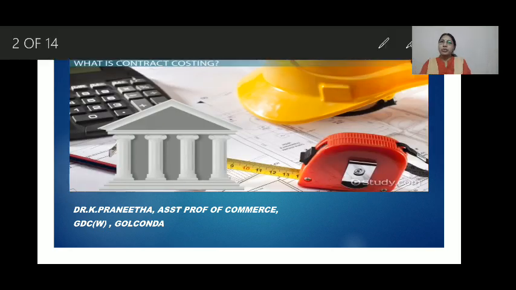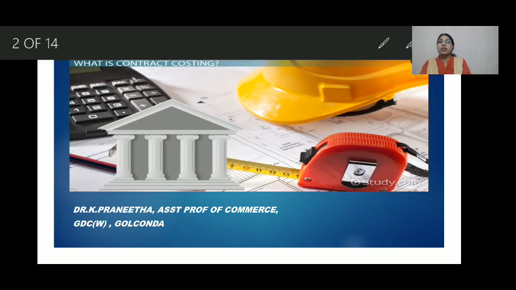Actually, what do you mean by a contract? A contract is nothing but it is given for doing a particular work or a process. For example, work is assigned in a construction business, road constructions, bridges or shipbuilding, etc. For each single work, a separate payment is given to them.